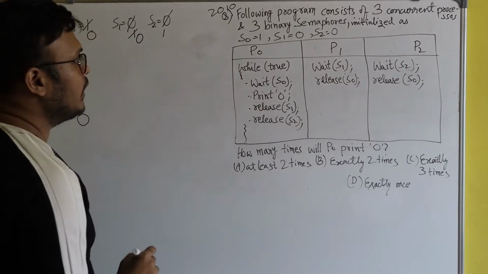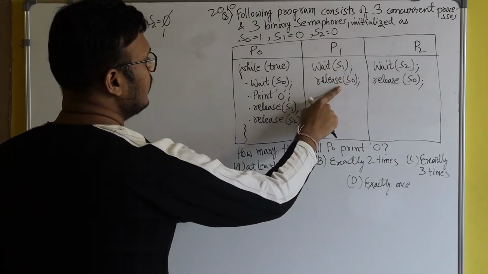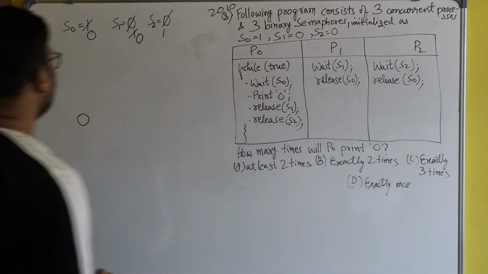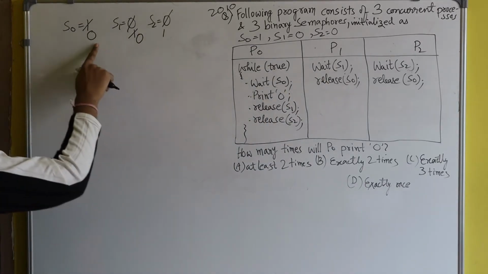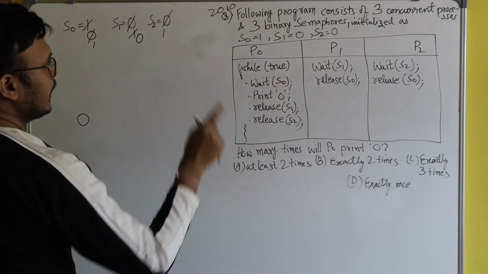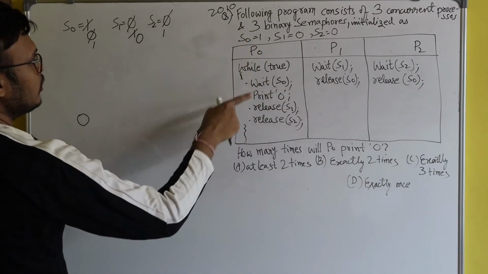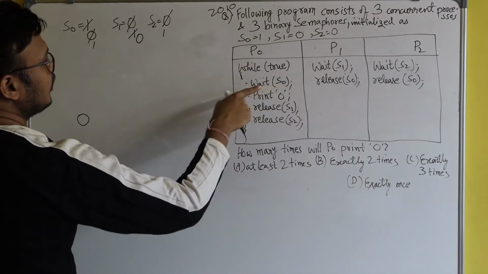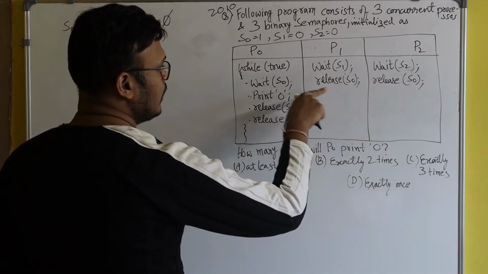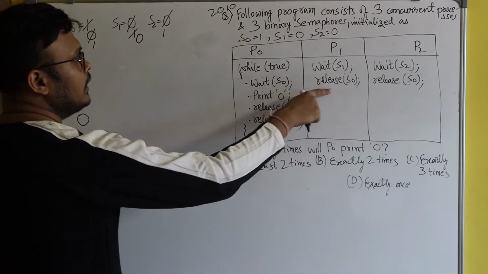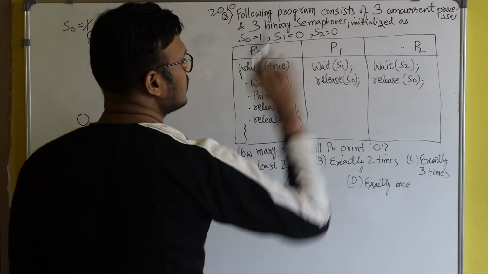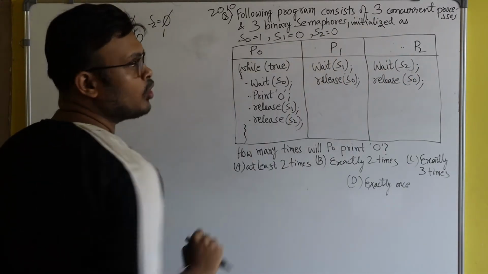After that P1 executed release of S0, so the value of S0 again becomes 1, so that if the CPU is given to process P0, then P0 can successfully apply the wait operation on S0. For the time being, just understand that after execution of release of S0, a context switch happens and the CPU is given to process P2. So the task of process P1 is over.